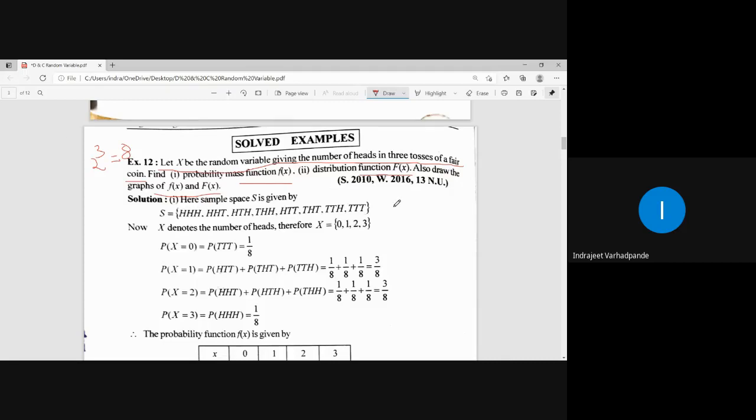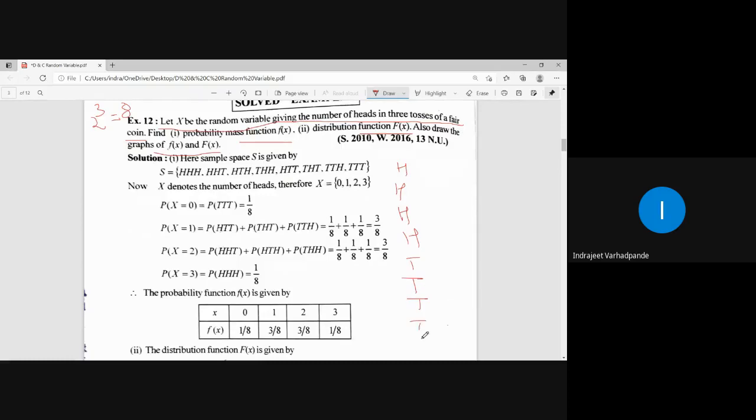So in this case, how to write down the possible outcomes? You must have learned the pattern of writing down 4 times H, 4 times T. Is this way of writing down known? Then 2 times H, 2 times T, 2 times H, 2 times T, and then single H, single T, single H, single T. Clear?